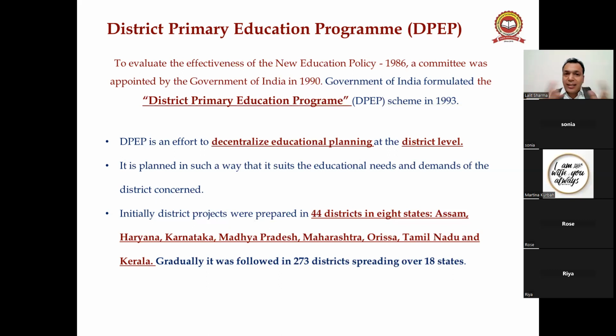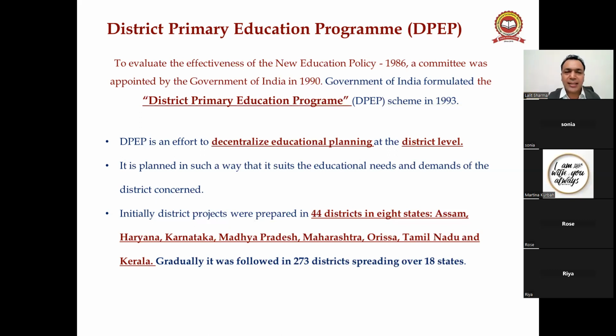Okay, so what is centralized and decentralized? Centralized means the power is in the hands of one person, one department. Decentralized means the power is distributed to all the departments below, from top to bottom. This is called decentralized. Okay, फिर क्या हुआ, 1990 में एजुकेशन को डिसेंट्रलाइज्ड किया गया at the district level. For which purpose? To achieve the aims and objectives of UEE, universalization of elementary education. Okay. So DPEP is an effort to decentralize educational planning at the district level.